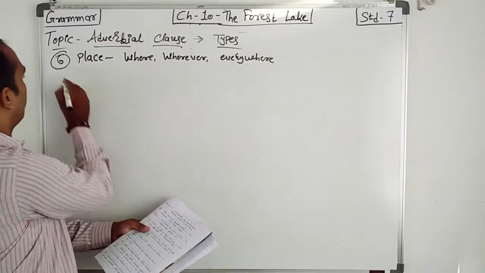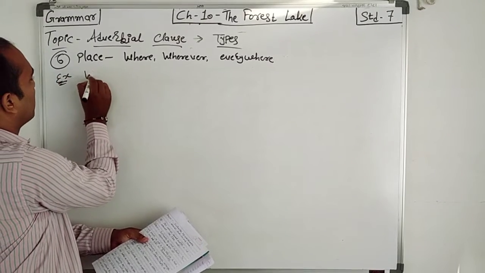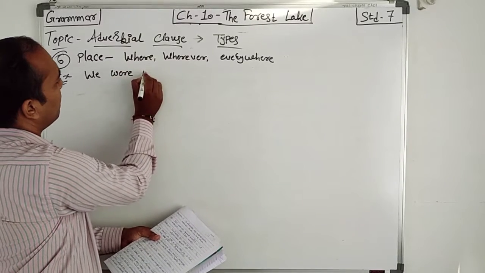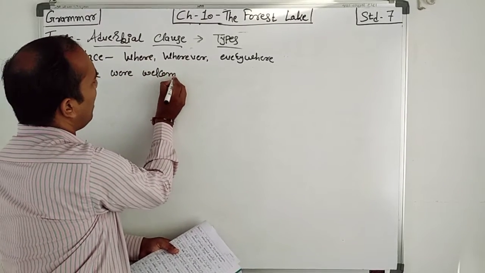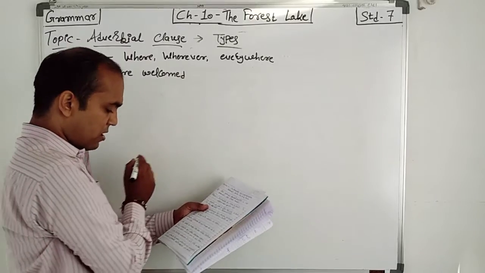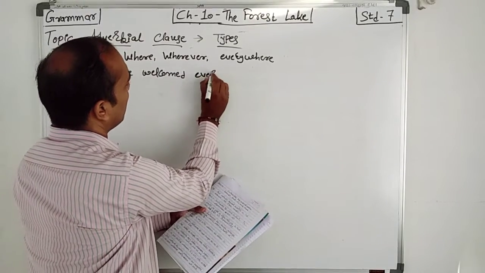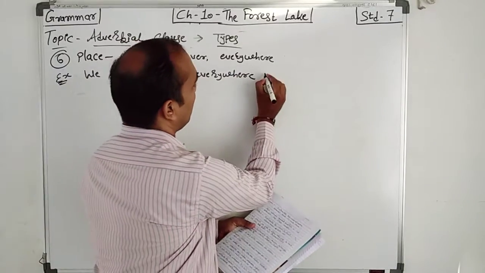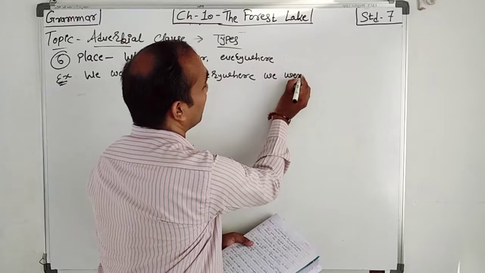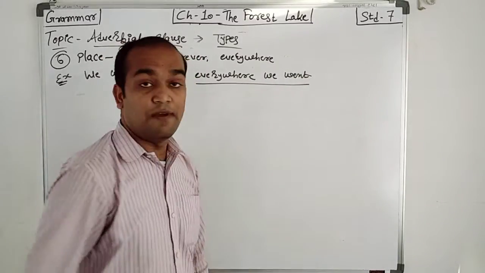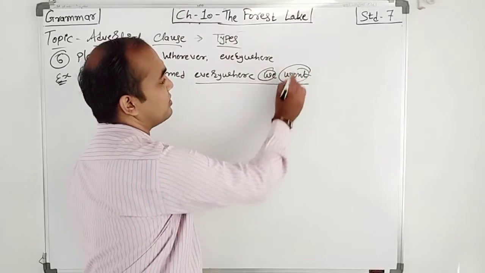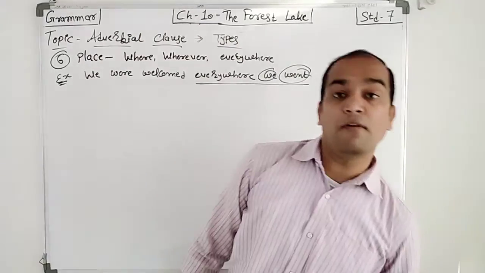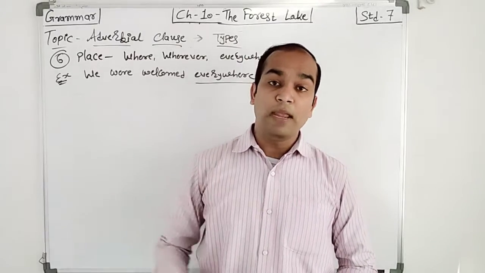For example, we were welcomed everywhere we went. See that? Everywhere we went, it has your subject and your finite verb. So we were welcomed wherever, everywhere we went.